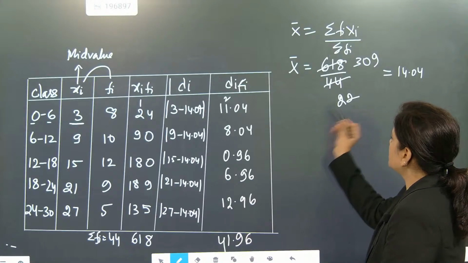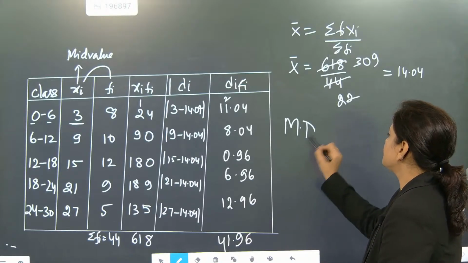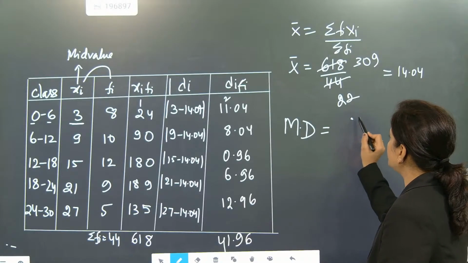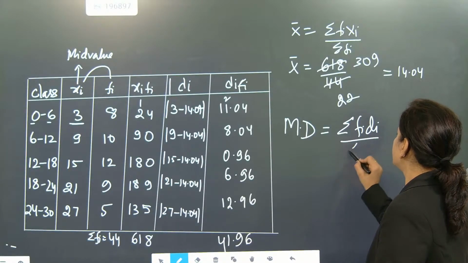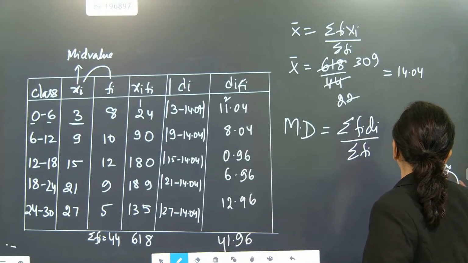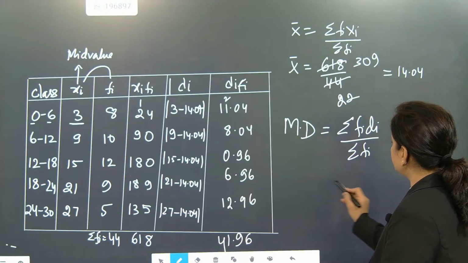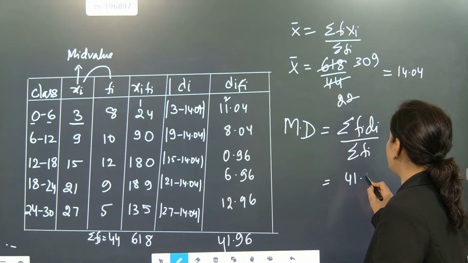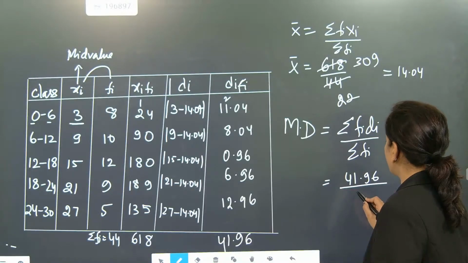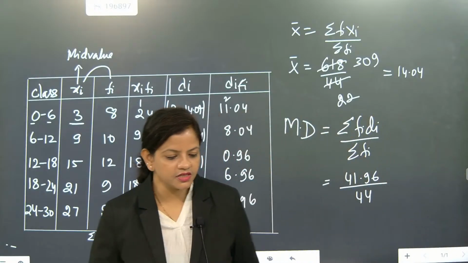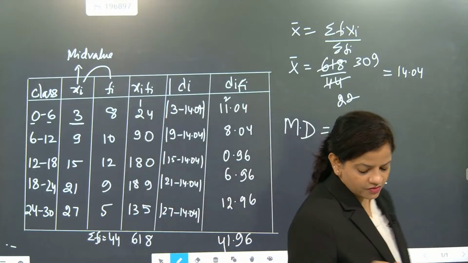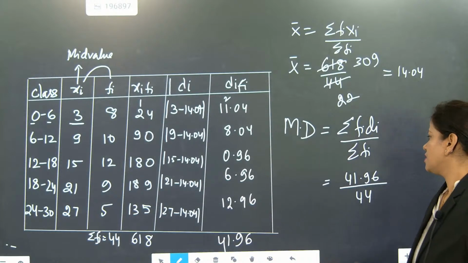So once you got this, now you have to find mean deviation. Mean deviation is summation of fidi by summation of fi. Calculation part, one time you check it out. It is coming as 41.96 by 44. So deviation will be coming like this.